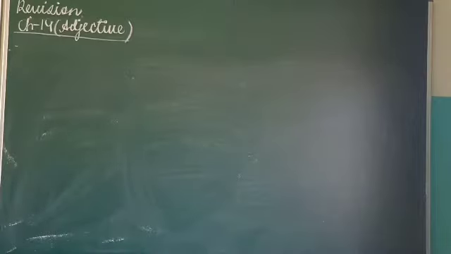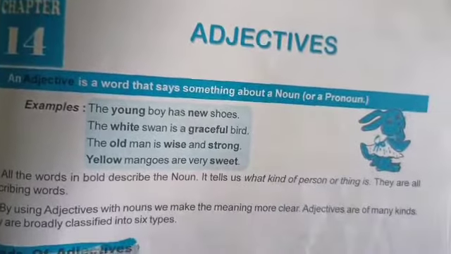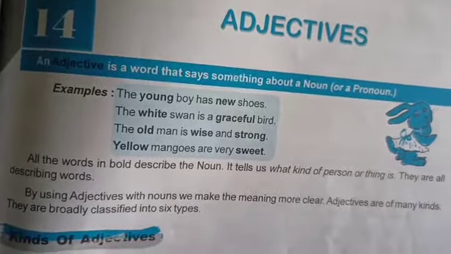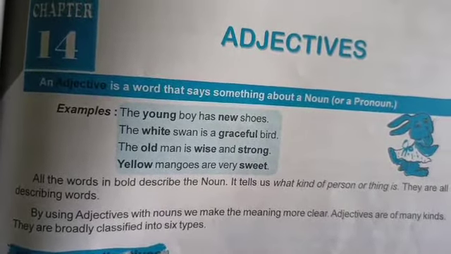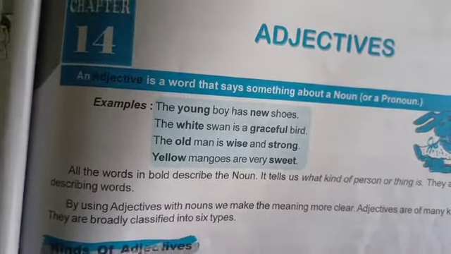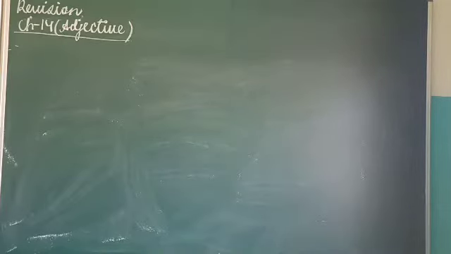Okay, now you can see here, an adjective is a word that says something about a noun. So what is the adjective? That tells you something about a noun. First of all, I'll try to explain this with the help of an example.